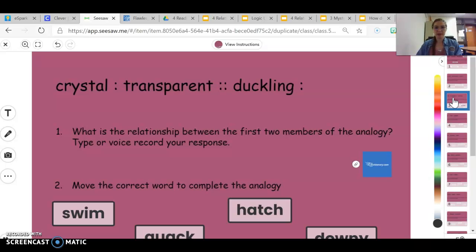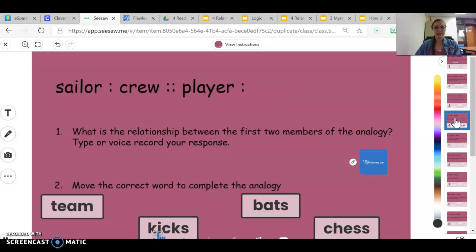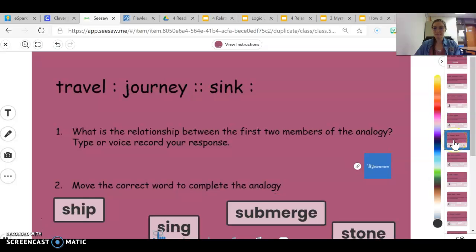Crystal is to transparent as duckling is to what? What do crystal and transparent have as their relationship? Sailor is to crew as player is to what? What is the relationship between sailor and crew? You need to have the same relationship between player and either team, kicks, bats, or chess.